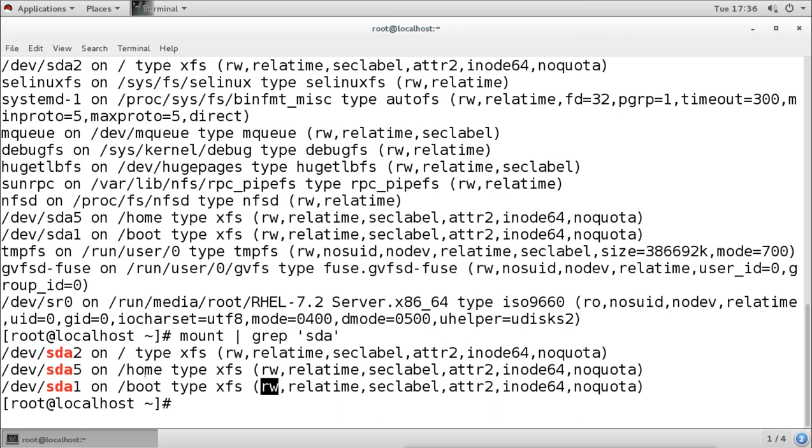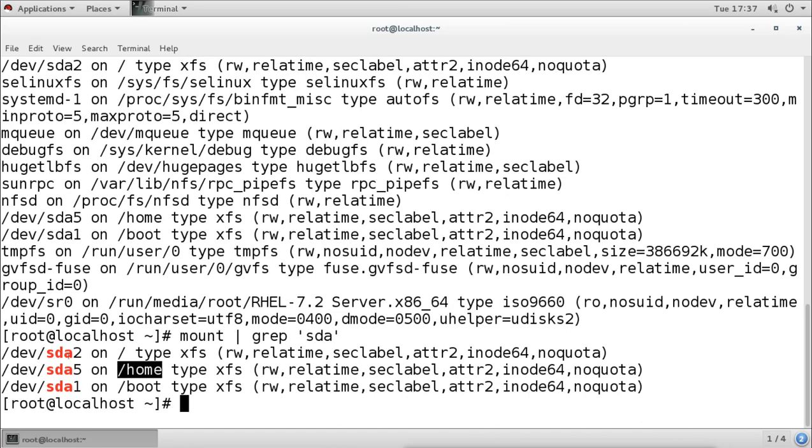It is the default option that comes when we mount normally any partition on any directory. Then we are seeing here SDA2, which is mounted on slash with the same file system and the same options. Now SDA3 is not showing here. Why? Because SDA3 is mounted on swap, and swap is not a directory. It is a system file, so you can't see the swap here.